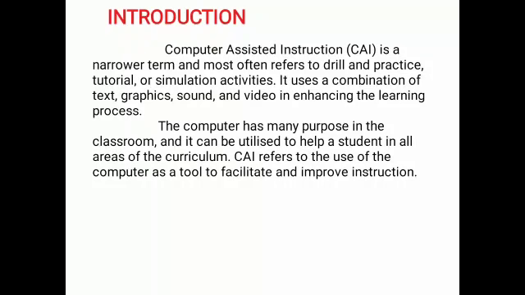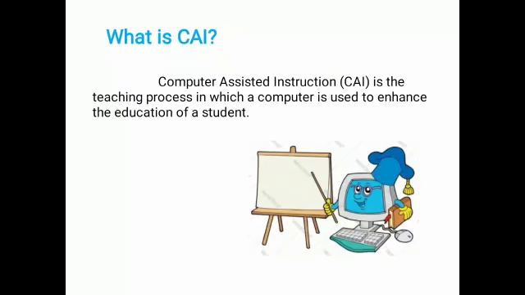And CAI refers to the use of the computer as a tool to facilitate and improve instruction. Means the computer has many aims in the educational field and it helps all types of students and it has no age limit. Using computer as a tool, it makes easy and improvement in the learning process. Next one is, what is CAI? Computer assisted instruction is a teaching process in which a computer is used to enhance the education of a student. Means as the name suggests and stands for the type of instruction aided or carried out with the help of computer as a tool.